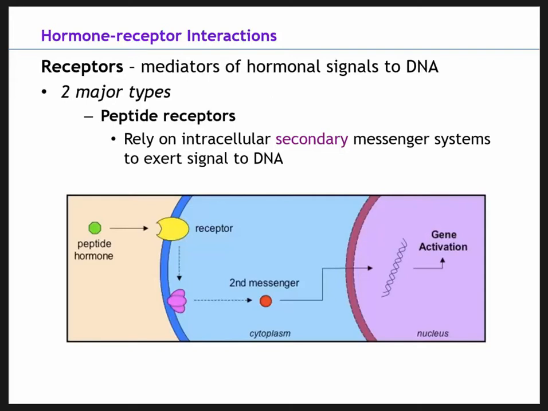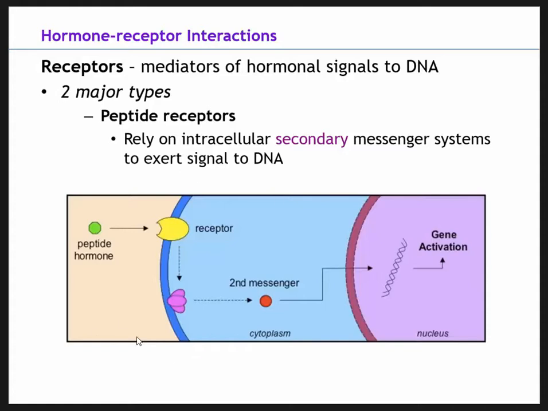It mediates the hormone signal to the DNA, because the hormone cannot give off its signal unless it interacts with the DNA, where all the genetic material is. In order to exert its signal, it has to get to the DNA and start a gene activation process. So how do peptides interact with the DNA?